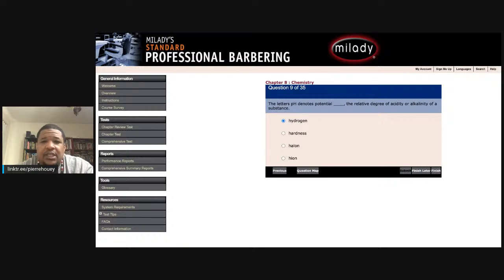Blank shampoo should be used only when buildup is evident. This is for all my barbers that shampoo clients that got all this wave grease. Y'all should know this answer, period. It should jump out at you immediately. A, clarifying. B, acid balance. C, balancing. Or D, color enhancing. All right. It should only be used when buildup is evident. Straight up and down, it is clarifying shampoo, my favorite shampoo.